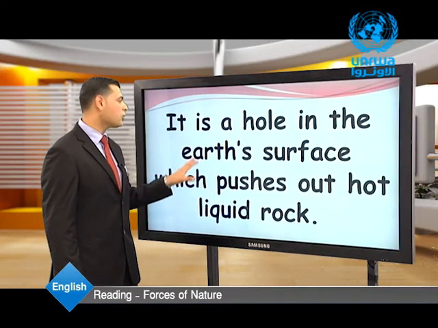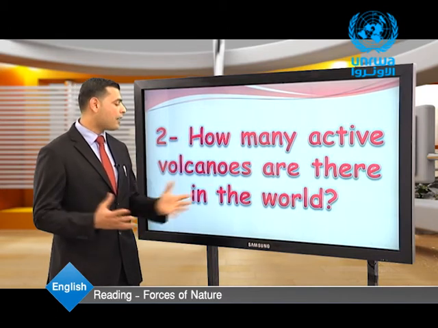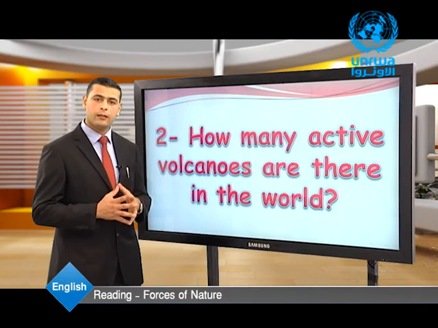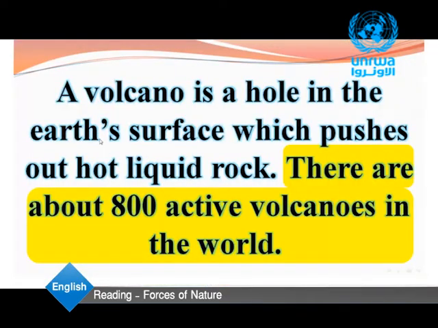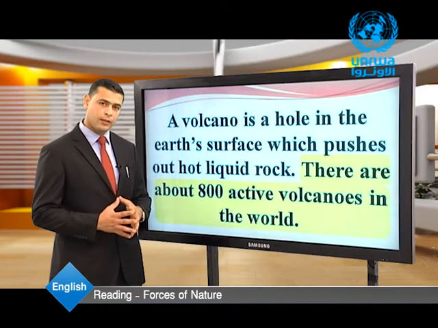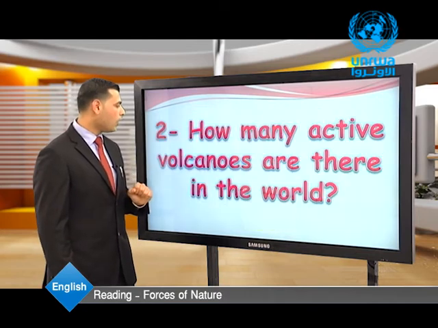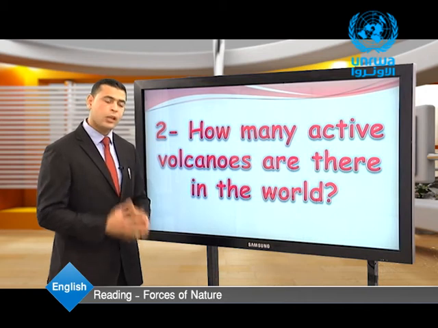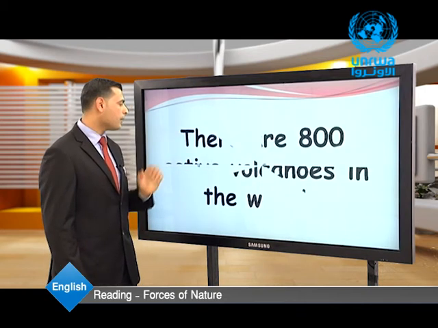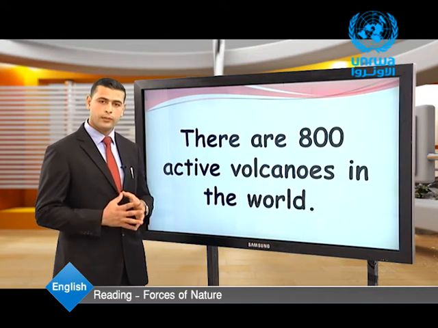Let's have the second question. How many active volcanoes are there in the world? Look at the paragraph. There are about 800 active volcanoes in the world. So, how many active volcanoes are there in the world? The answer is, there are 800 active volcanoes in the world.